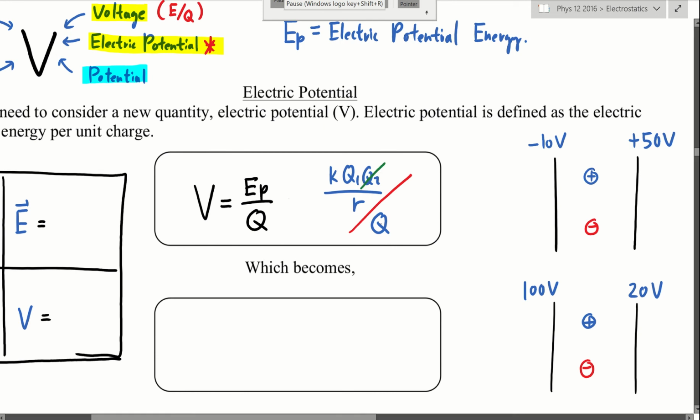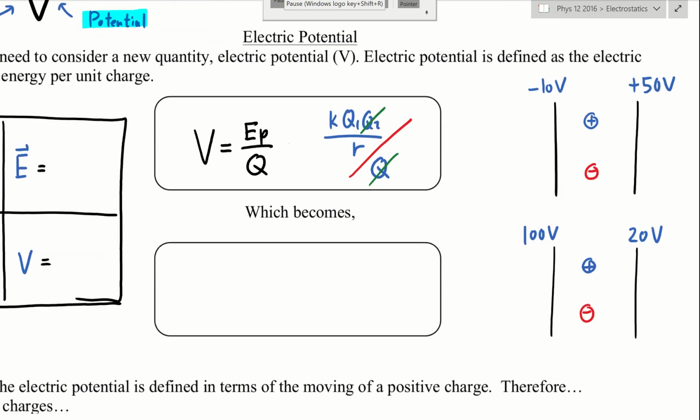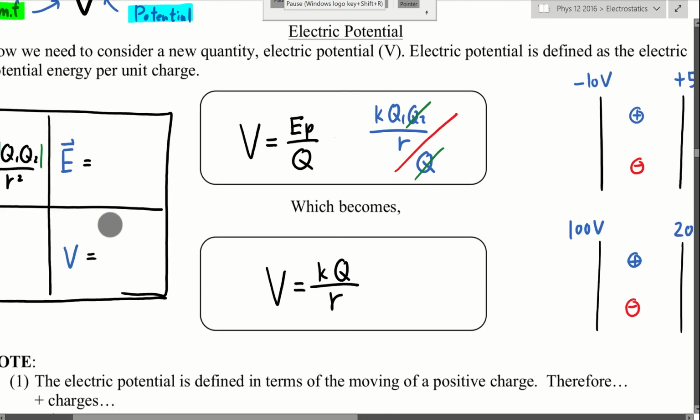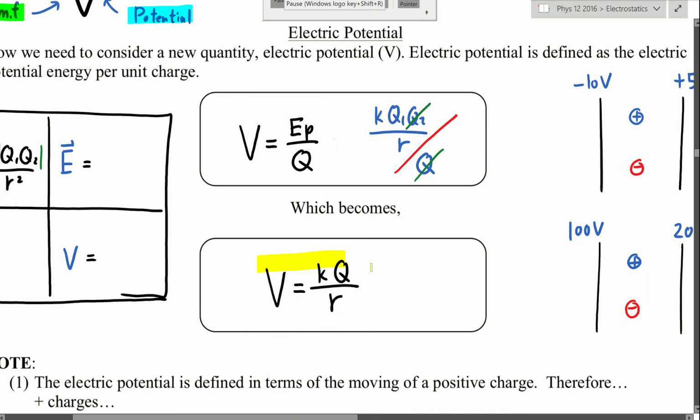So the charge cancels out, and what you have left, if there's only one charge, is K Q over R. That's it. That's the potential or voltage equation in electrostatics.